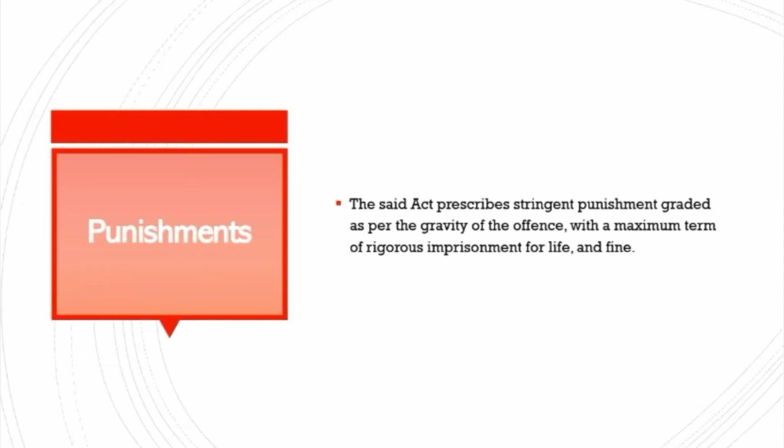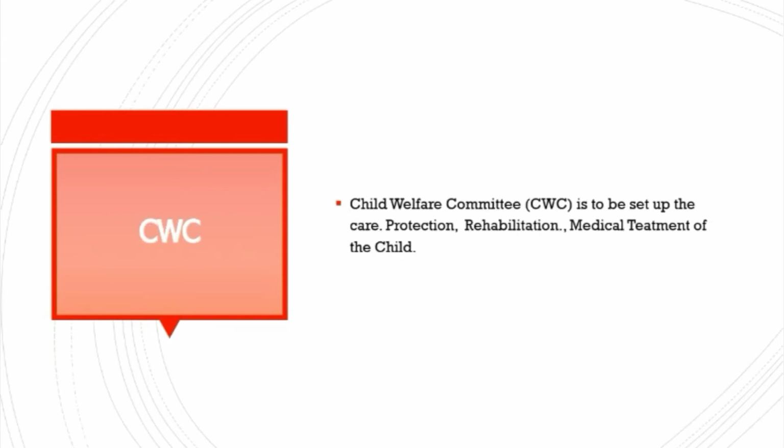Next, the punishments. Now, what kind of punishments are provided under this act? This act has been amended twice, that is in 2018 and also in 2020. So it has a maximum punishment of rigorous imprisonment for life and fine. So there is a provision for stringent punishment graded as per the gravity of the offences.